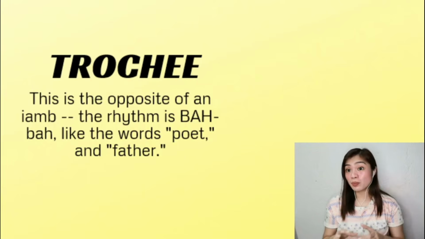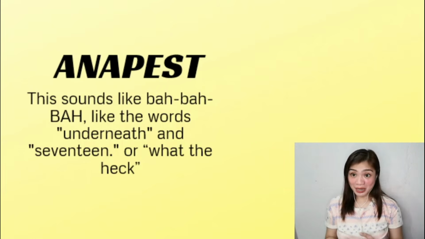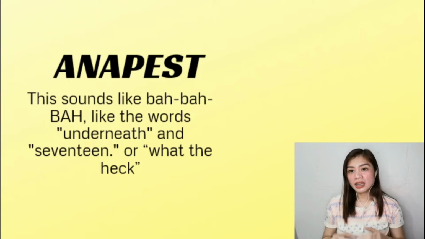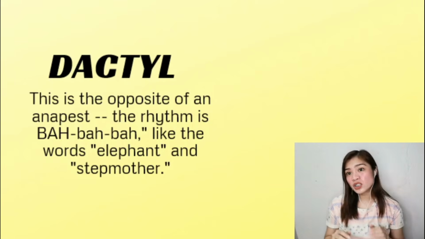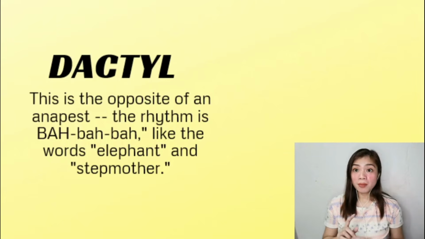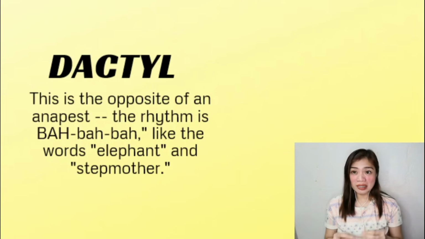So the stress is placed on the first syllable, followed by an unstressed syllable. Next we have the anapest, or the anapestic foot. This has three syllables, so it sounds like ba ba ba. The stress is on the third syllable, like the words underneath, seventeen, or what the heck. Next, we also have the dactyl, or dactylic foot. This is the opposite of an anapest. It also has three syllables, but the rhythm is ba ba ba. So the stress is on the first syllable. Examples are elephant and stepmother.